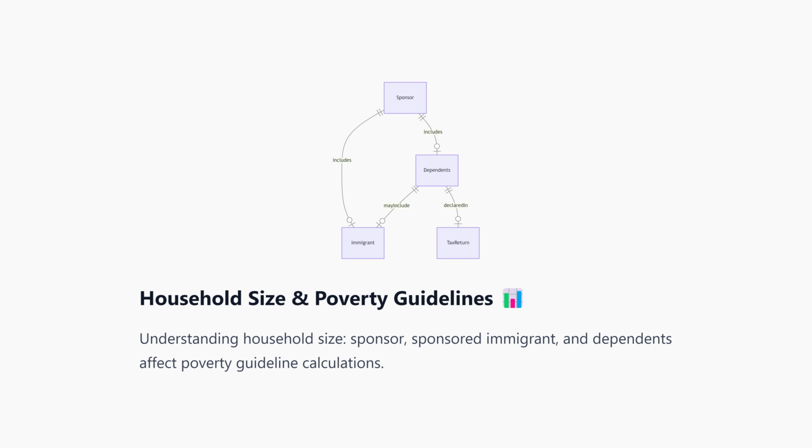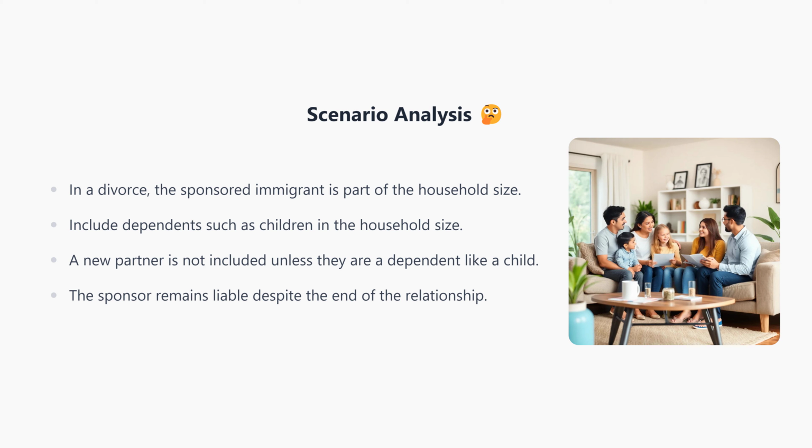When assessing if a sponsor meets the 125% federal poverty guidelines, the household size is vital. It includes the sponsor, the sponsored immigrant, and any dependents claimed on their tax return. In a divorce, the household size of the sponsored immigrant includes themselves and their dependents, such as children, but not a new partner unless dependent. The sponsor remains liable for support.